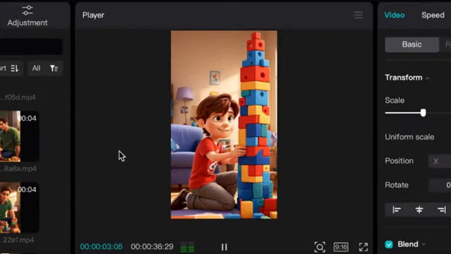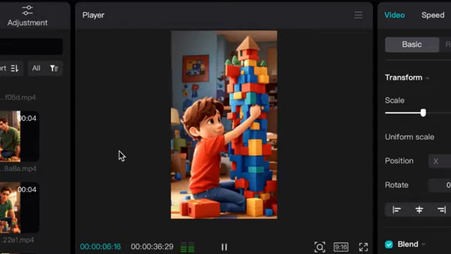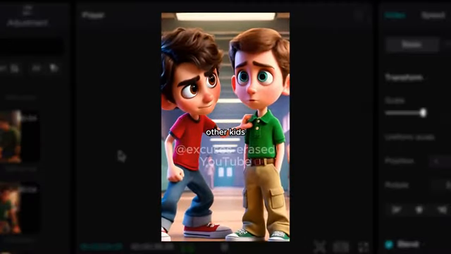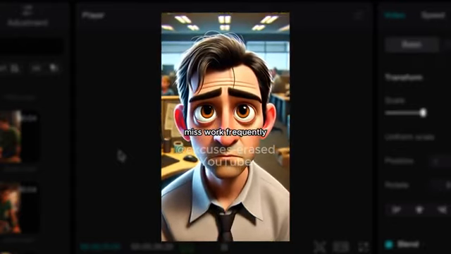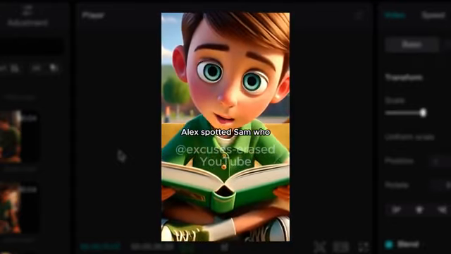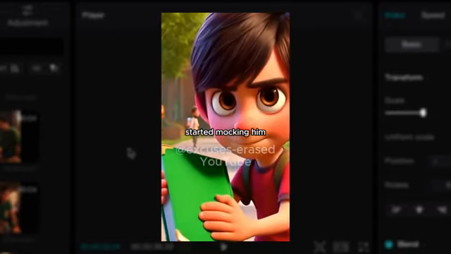This is already looking decent, but we are missing a couple of elements. Because as you can see in the example videos, they are applying a subtle zoom in effect with a so-called pull-in transition in between every clip. This makes the videos much more engaging, so here is how you create this in CapCut.